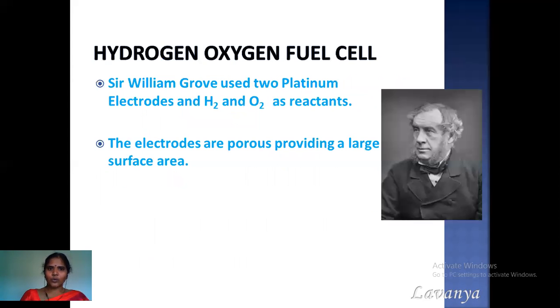William Grove used two platinum electrodes, and he used hydrogen and oxygen as reactants. The electrode surface is porous, so that the hydrogen or the fuel and the oxidant can adhere onto the surface easily. So William Grove used porous platinum electrodes in the hydrogen oxygen fuel cell.